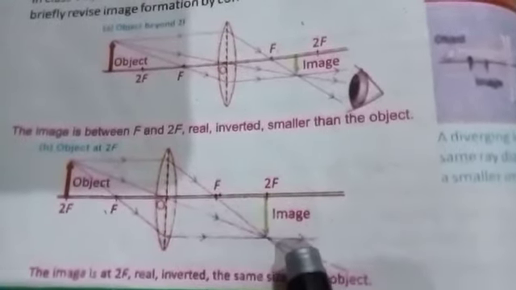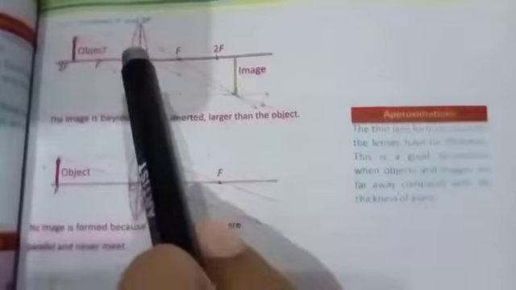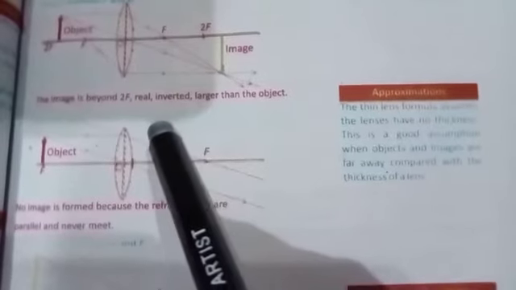In the first case, the object is placed beyond 2f. The image will be formed between f and 2f. The image will be real, inverted and smaller than the object. In the second case, the object is placed at exactly 2f. The image will be formed exactly at 2f. The image will be real, inverted and the same size as the object. When the object is between f and 2f, the image is formed beyond 2f. The image will be real, inverted and larger than the object.